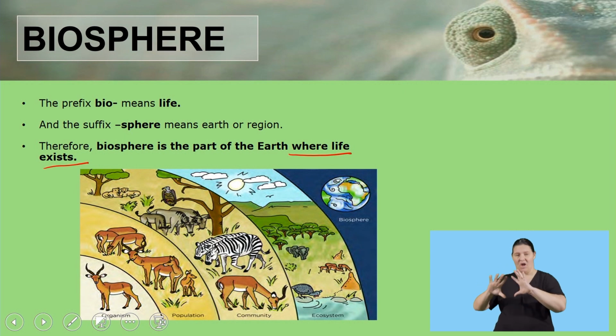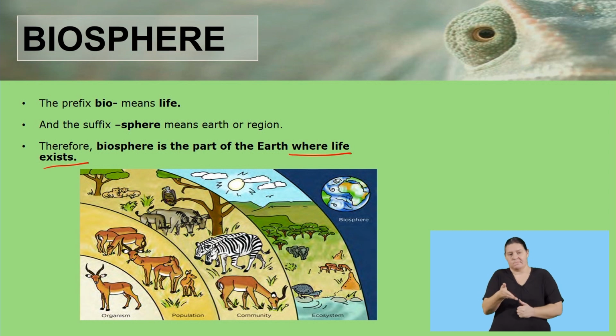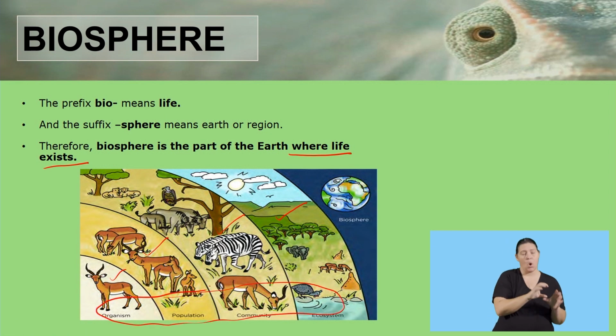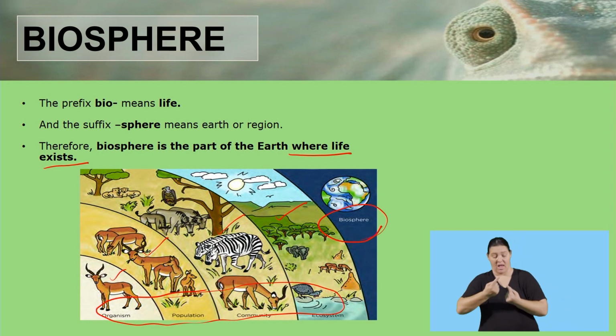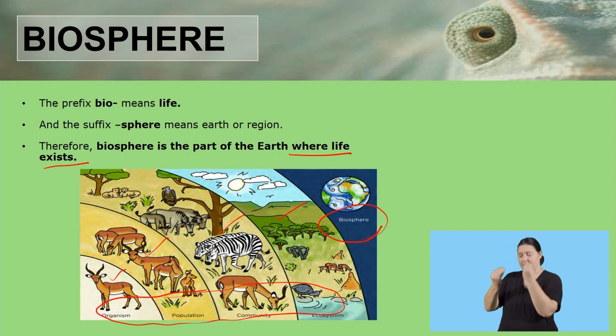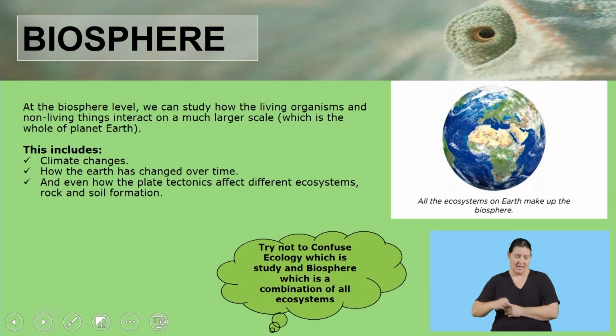So now, when you are looking at this picture again, I'm using the same picture so that we create consistency. This picture shows us an organism, it shows us a population, it shows us a community, and then it shows us an ecosystem. All of these ecological levels, when they interact with one another, now we get the biosphere. So everything here is an interaction between all of these ecological levels, and then we get a biosphere.